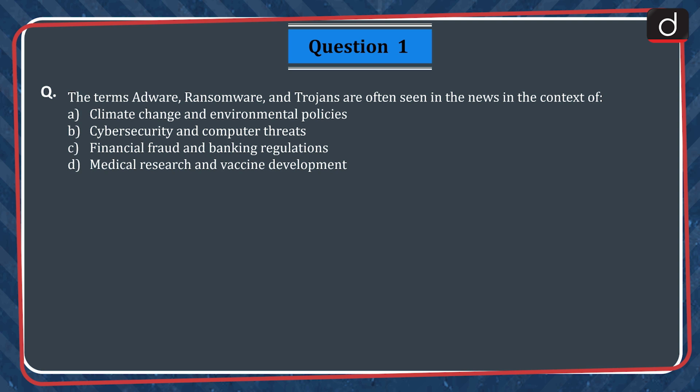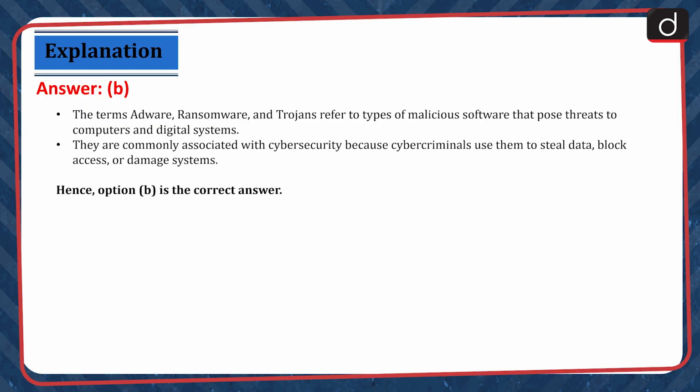Moving on to the first question, the terms adware, ransomware, and Trojans are often seen in the news in the context of A. Climate change and environmental policies, B. Cybersecurity and computer threats, C. Financial fraud and banking regulations, D. Medical research and vaccine development. The correct answer is option B.